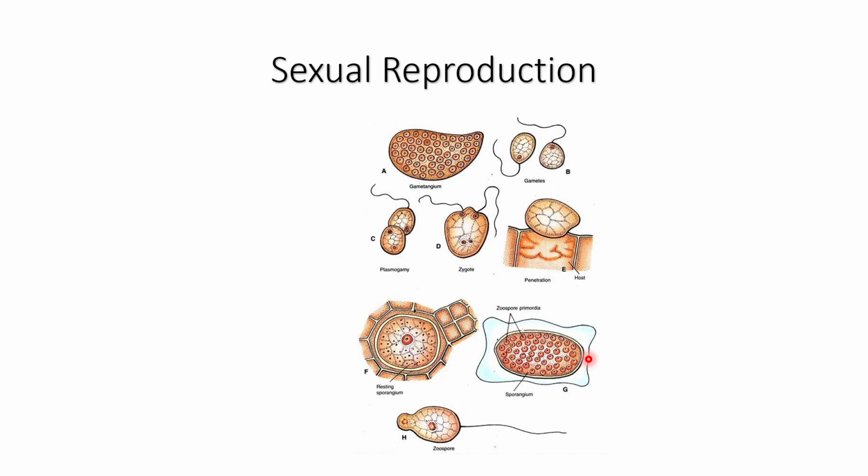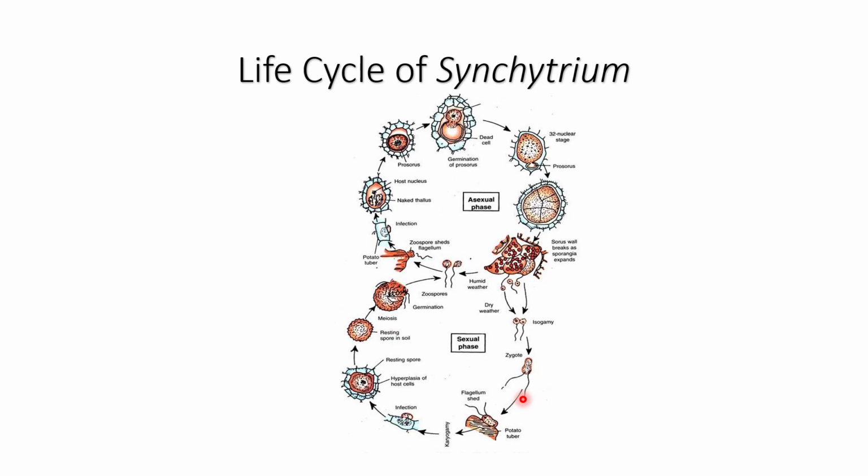Now the zoospores will be released from this sporangium after absorbing moisture. Zoospores are released, and these zoospores will again infect the crop. So here I will explain both the asexual and sexual phases together.